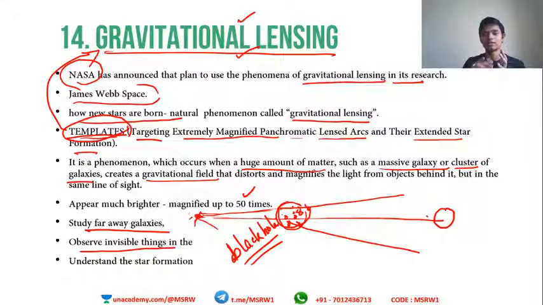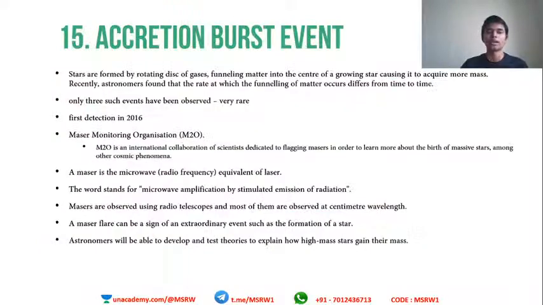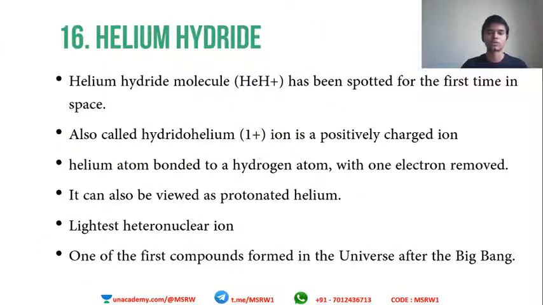Why? Because gravitational lensing will cause an aura around the black hole, so that the black hole will appear as a shadow. The gravitational lensing will magnify the light and the black hole will be in the middle of it, and this will be a shadow, so we will know that there is a black hole there because no light is coming through it. So gravitational lensing can be used in order to observe invisible things in the universe and understand star formation. These are the applications of gravitational lensing. Understood? I hope I am clear. We are about to end the session, only a couple more slides to go.